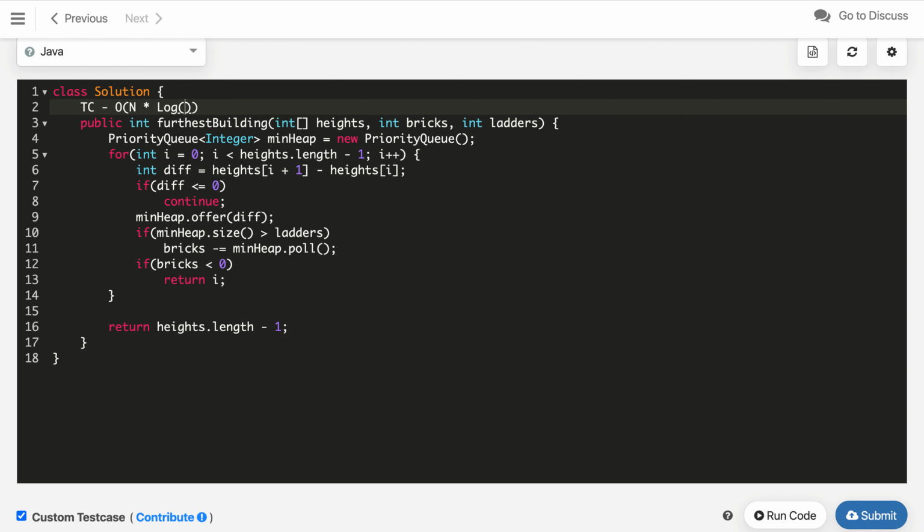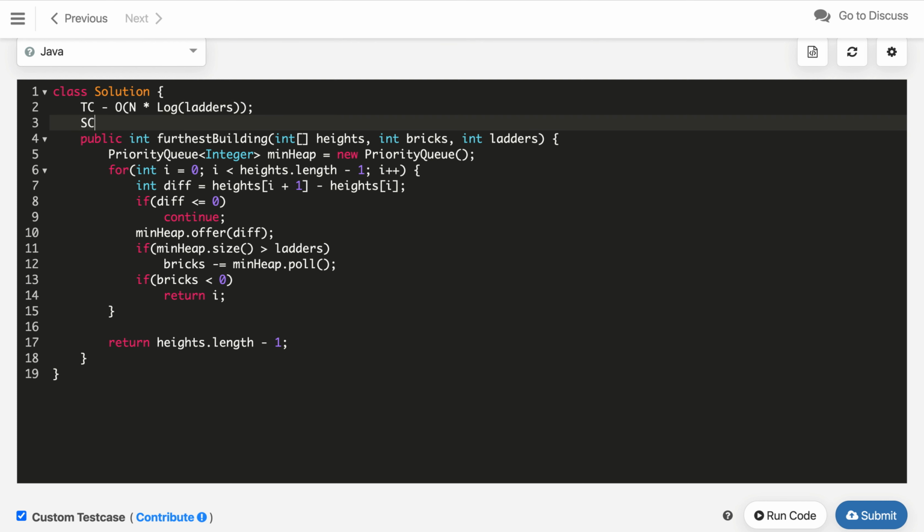Similarly, the space complexity is just O of ladders, since we are maintaining that many elements in our priority queue. So, this is the time and space complexity.